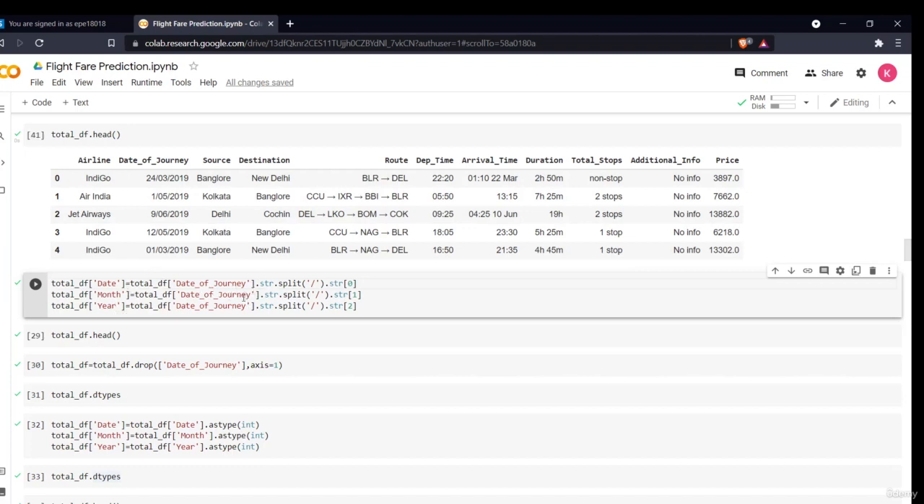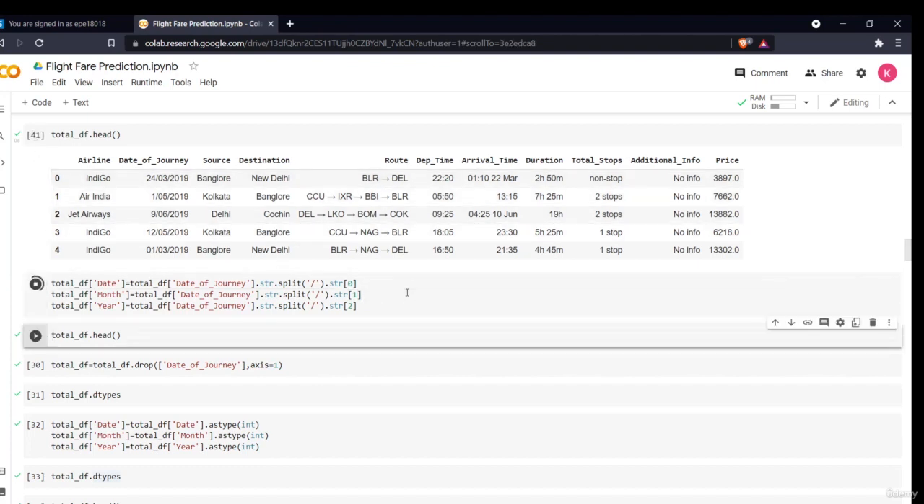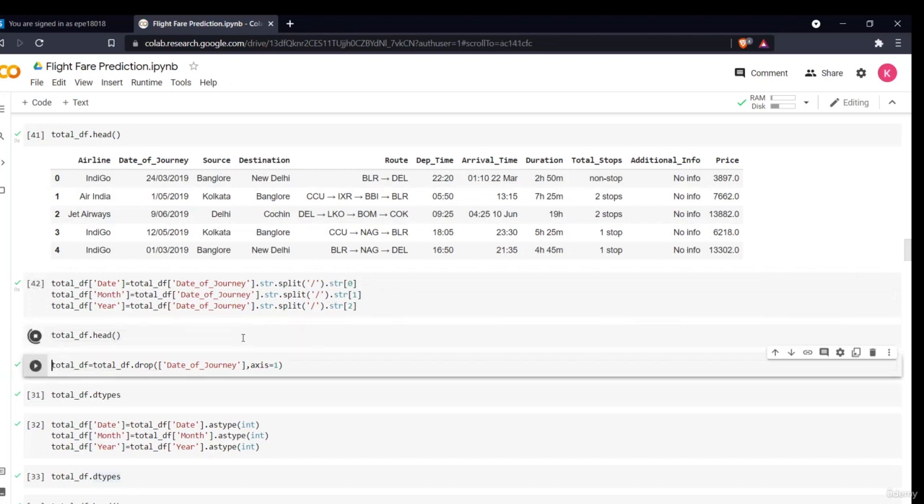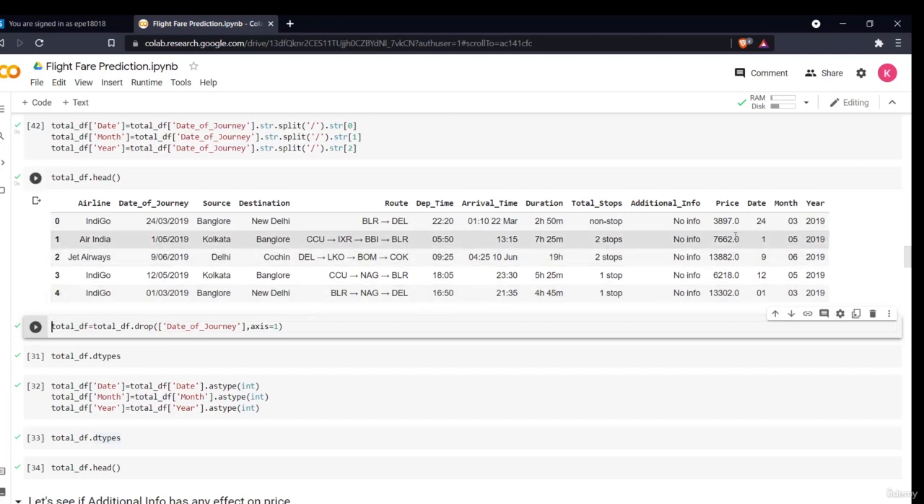You can also do this by the command present in Python, the dt command, dt.date, dt.month. It will also give you the same, but what I'm doing here is splitting it on the basis of this slash. When I use this command, it splits the whole date on the basis of the slash, and I return my first string, then second string, then third string. Now if I look at my data, as you can see, I have three new columns: date, month and year.